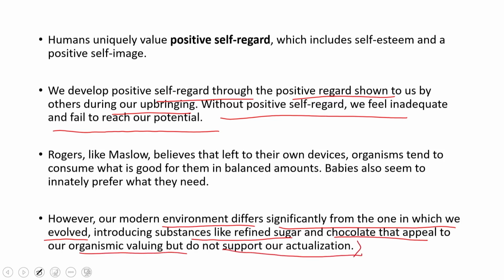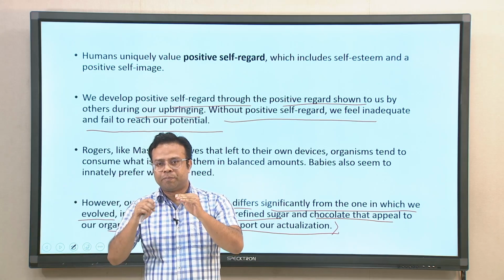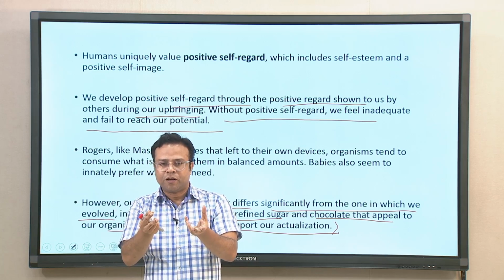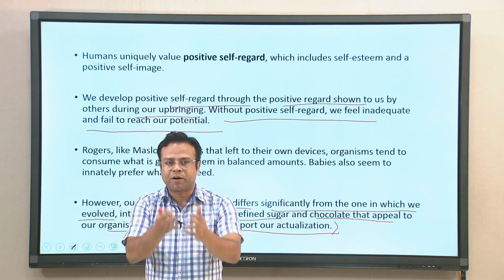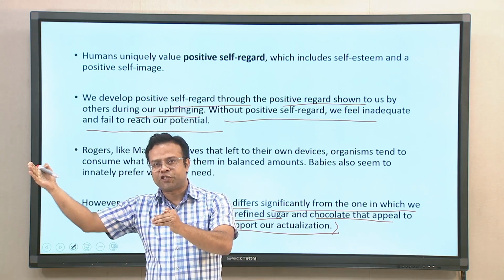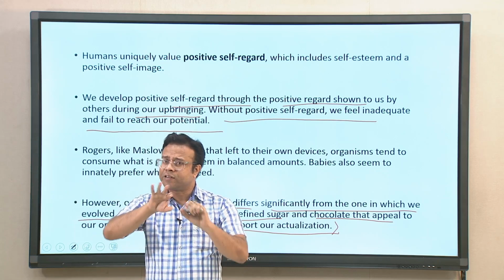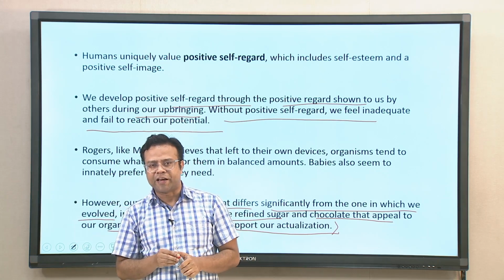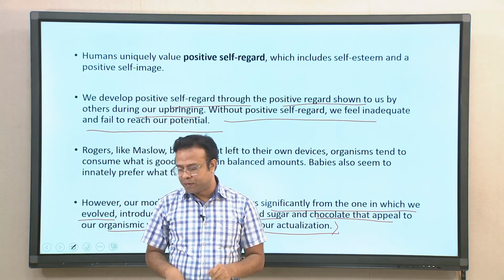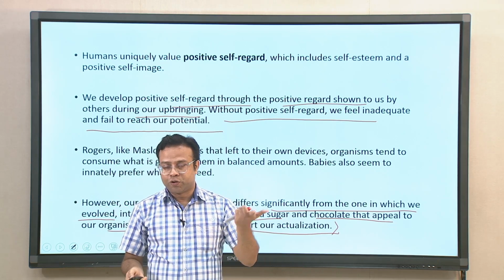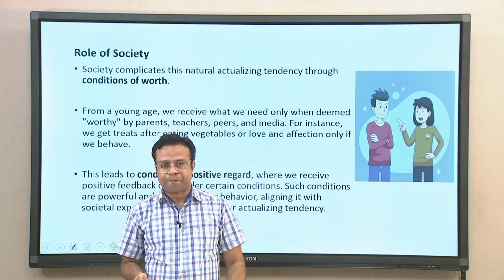Things like chocolate or refined sugar taste good and naturally we like to take them, but they may not support our actualization, because these are created artificially. So it is good to our taste, but may not be good to our actualizing tendency and our health. So that is where the problem comes with human life, because of this artificial environment that we created, according to Rogers' perspective.